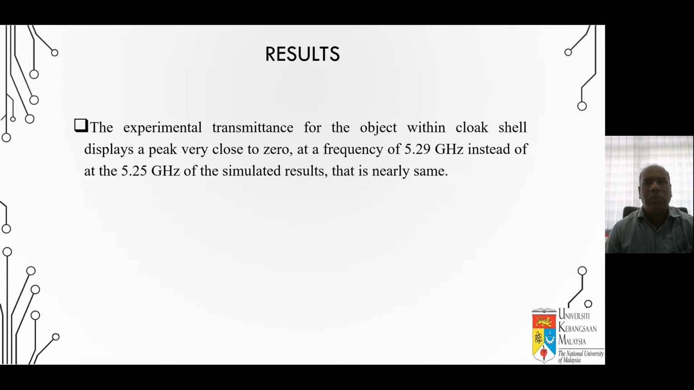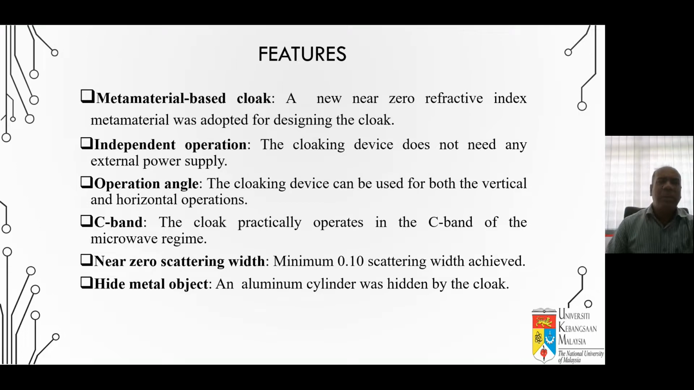Then finally, initially we have to claim some novelty. So novelty is judged or not. After that we have to justify it, so we have to write our novelty about the invention. Number one is the metamaterial-based cloak with near zero refractive index. A near-zero refractive index material was adopted for designing the cloak.